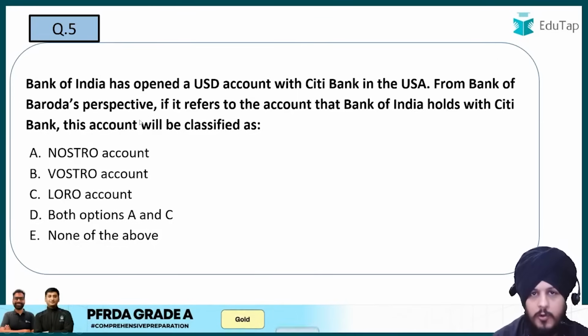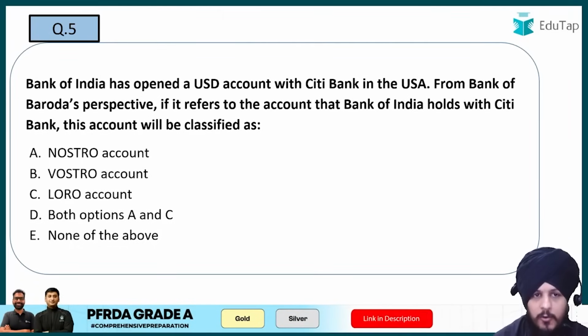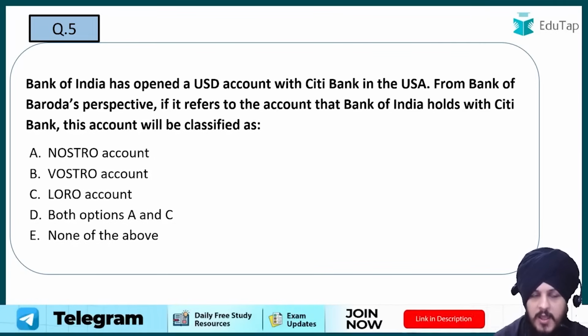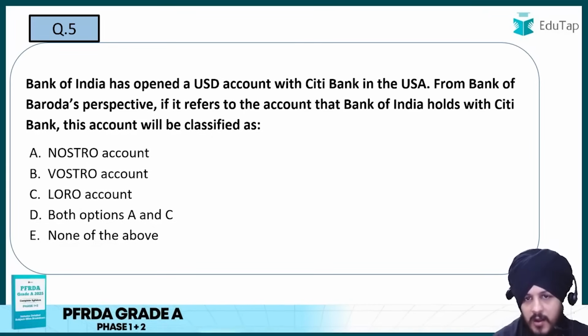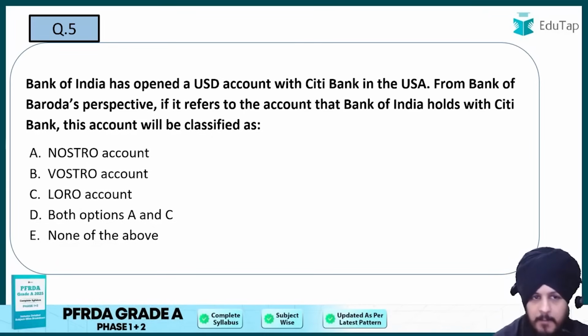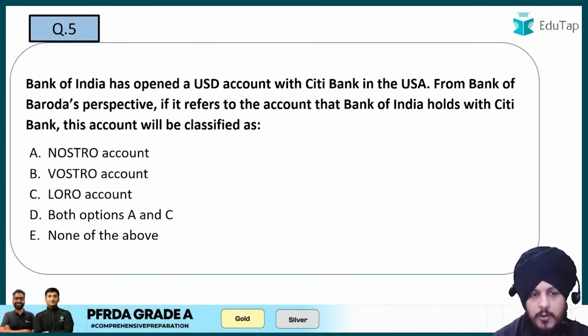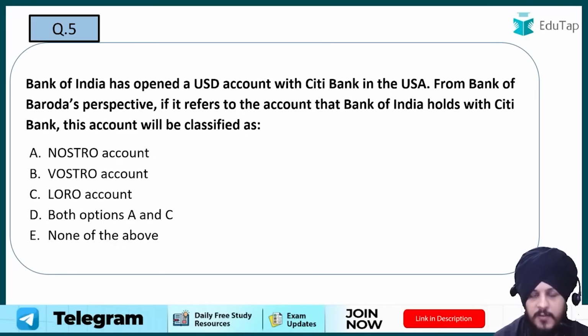So let us move on to question number 5, which says Bank of India has opened a USD account with Citibank in the USA. From Bank of Baroda's perspective, if it refers to the account that Bank of India holds with Citibank, the account will be classified as what? Is it going to be A Nostro, B Vostro, C Loro, D both A and C, E none of the above? Now in order to reach the answer, we need to know what these different accounts mean.